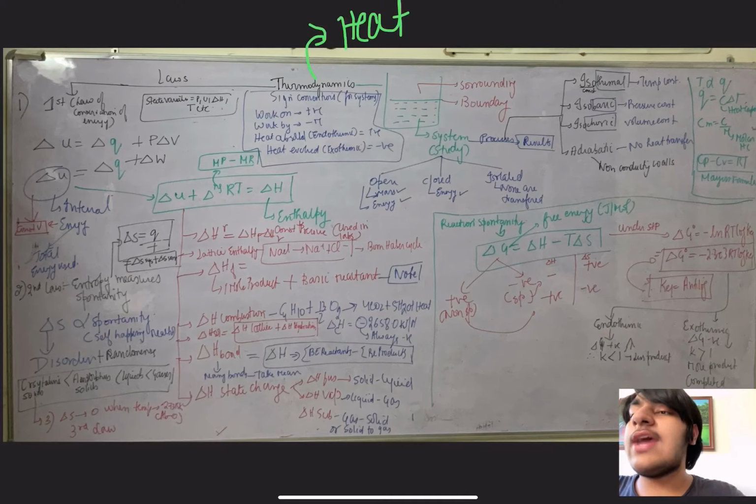One more point which I have not written here is that enthalpy of formation of any single element is always 0. So you may note it down as well. Then comes enthalpy of combustion. Enthalpy of combustion simply means the enthalpy required to burn 1 mole of a substance completely to release the gaseous products, heat and light. Now as in combustion reactions heat is evolved, that means it's an exothermic reaction, so enthalpy of combustion is always negative. I have written it here. You can see it here. I'll just use the cursor.